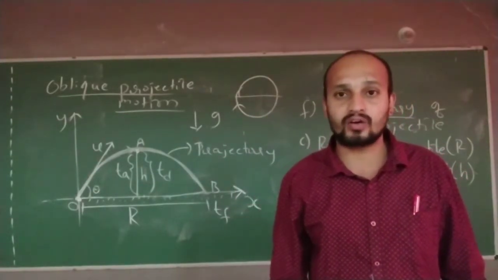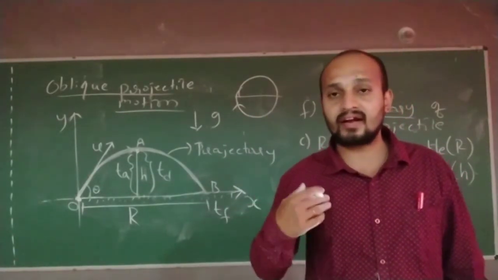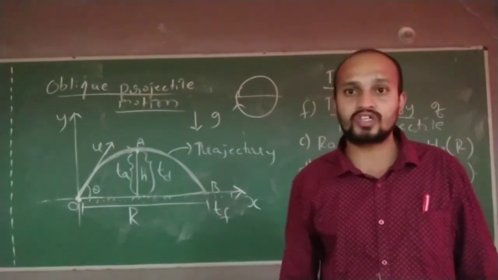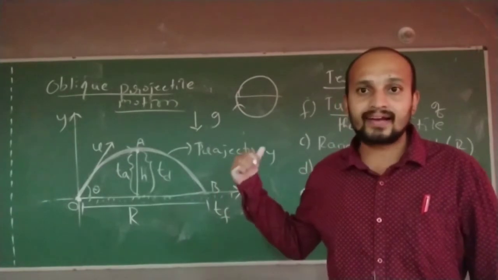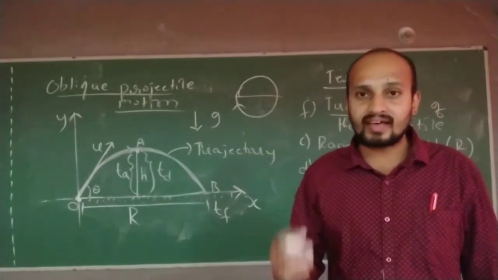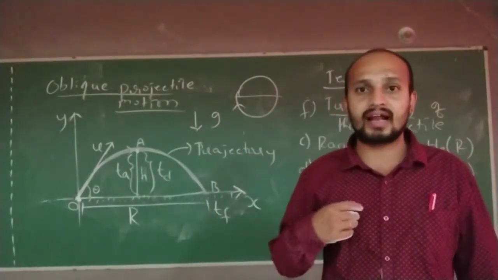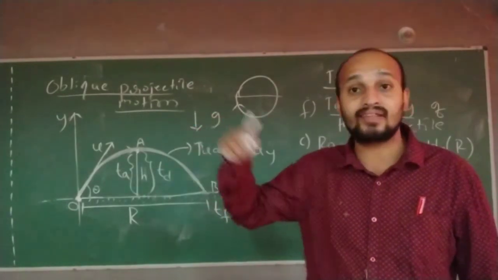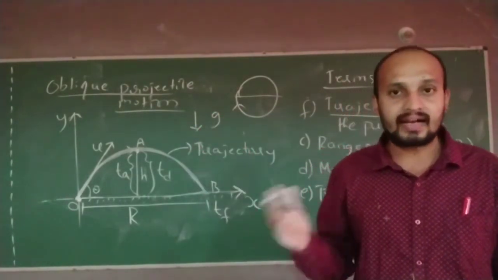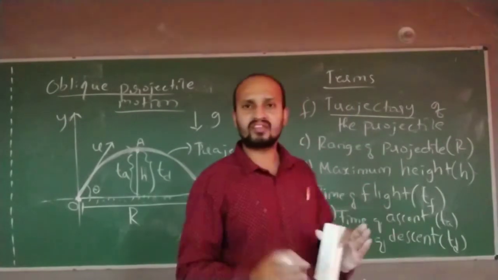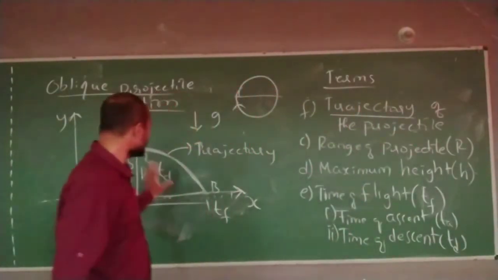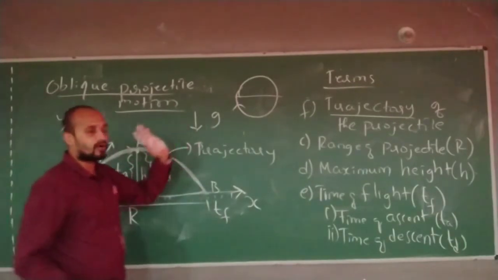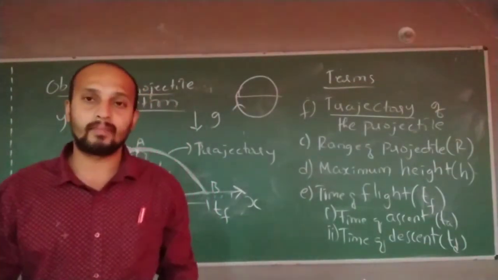In mathematics you have one equation. So if I ask you what is the trajectory, if you are a very good science student, you will write the equation of a circle for me. Once I see the equation of a circle, I will understand that the body is following the path of a circle. That is nothing but trajectory. Trajectory means the path, how the object is moving, in what direction it is moving. These are some of the important terms you must know in projectile motion.